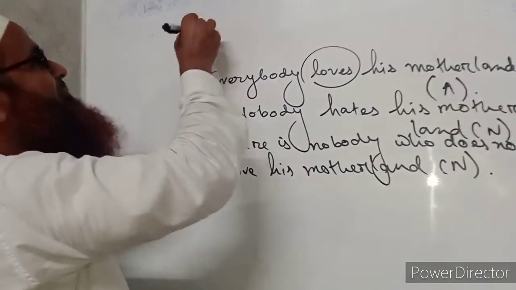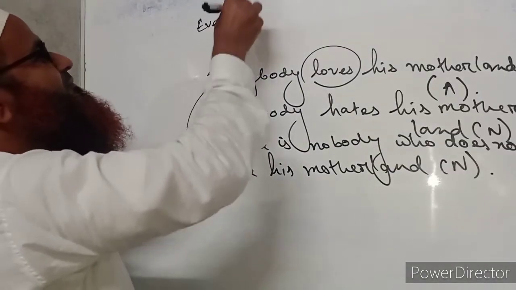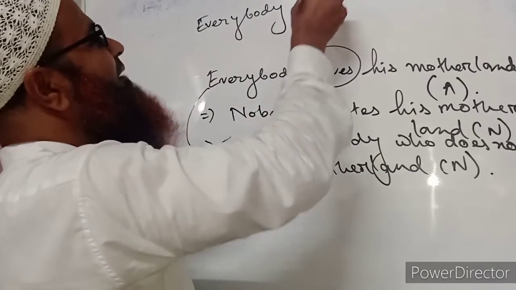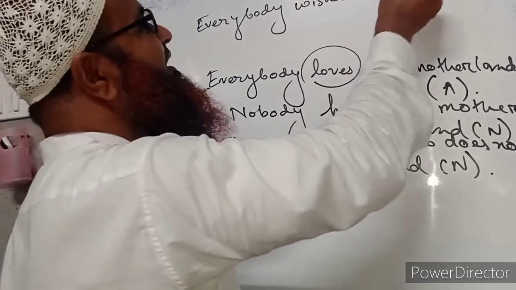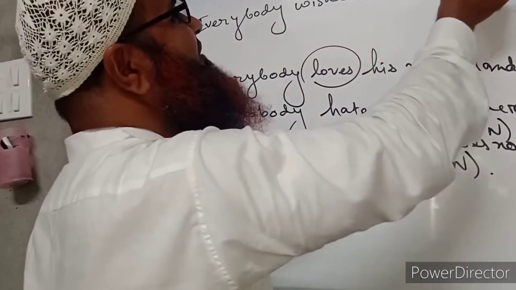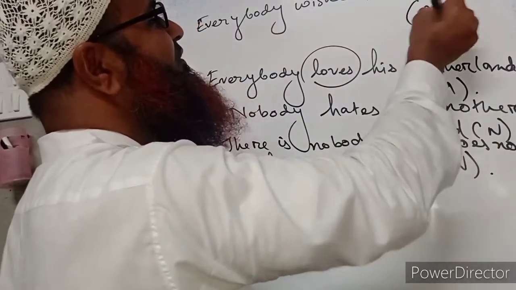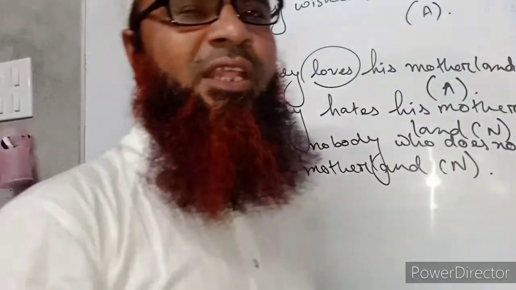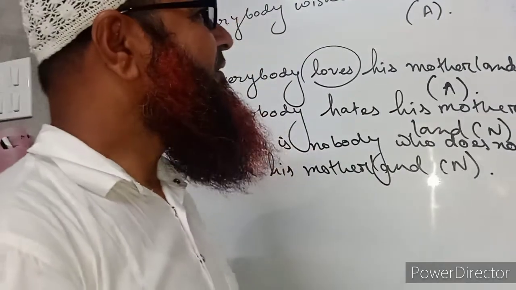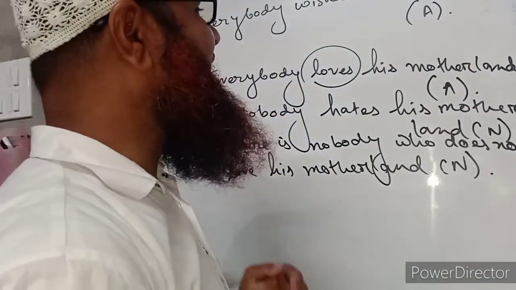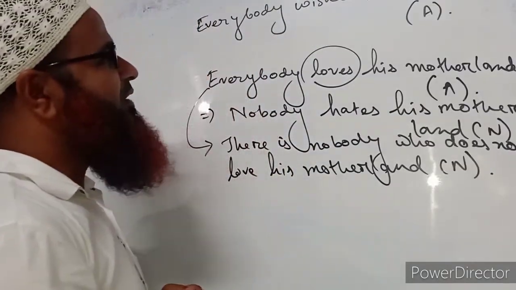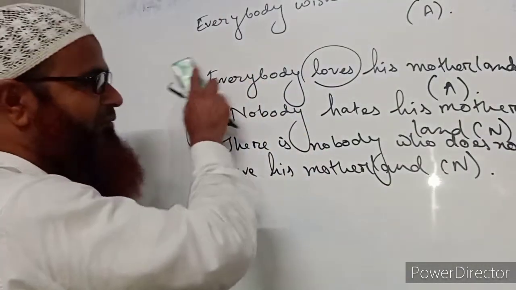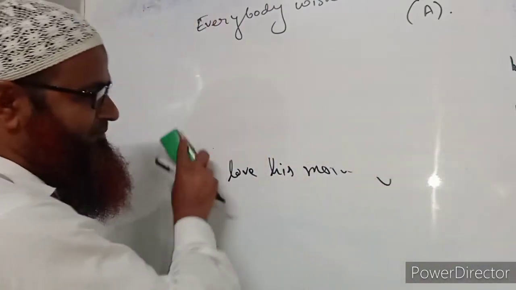So, everybody wants to be happy, or wishes to be happy. Very good sentence. Happiness is very important for every person to live in this world. We have to change it into negative by using nobody. Nobody wishes to be unhappy.